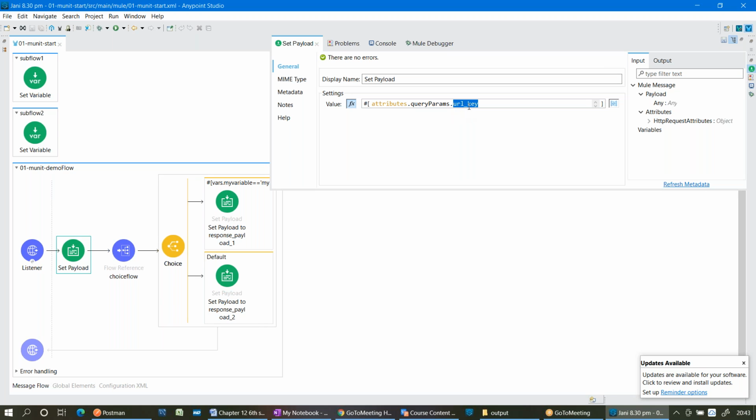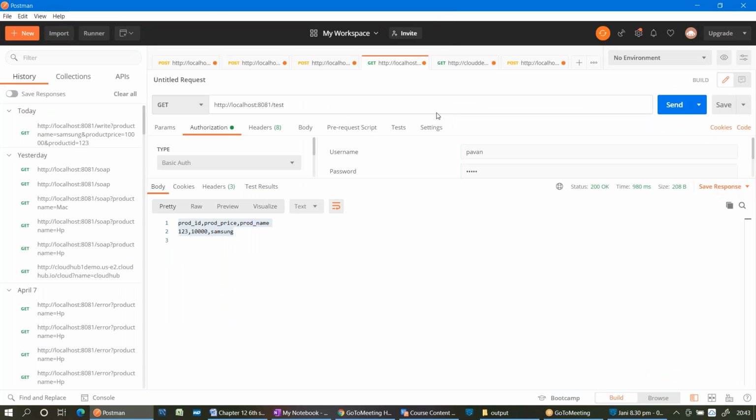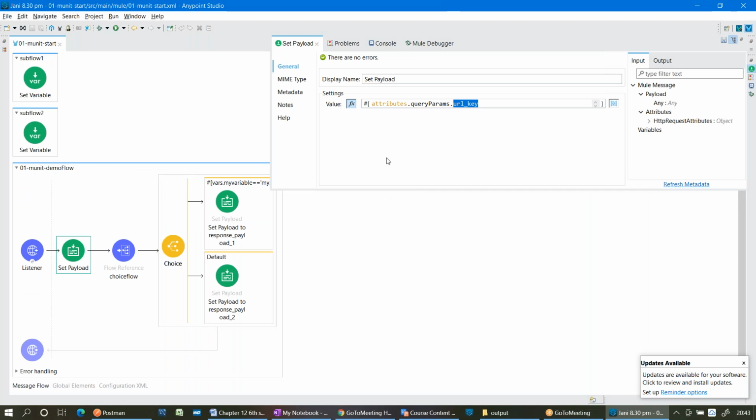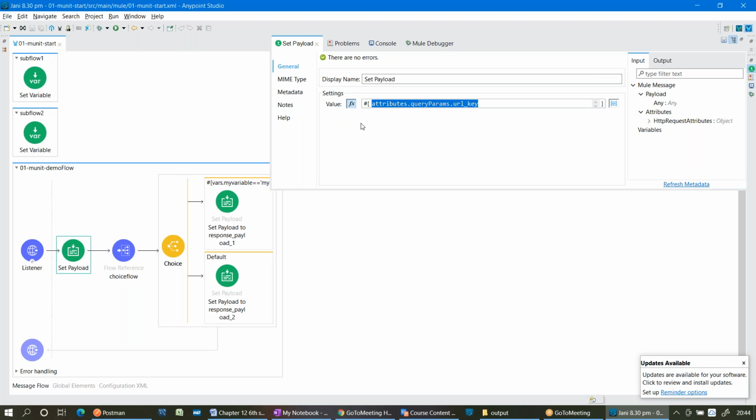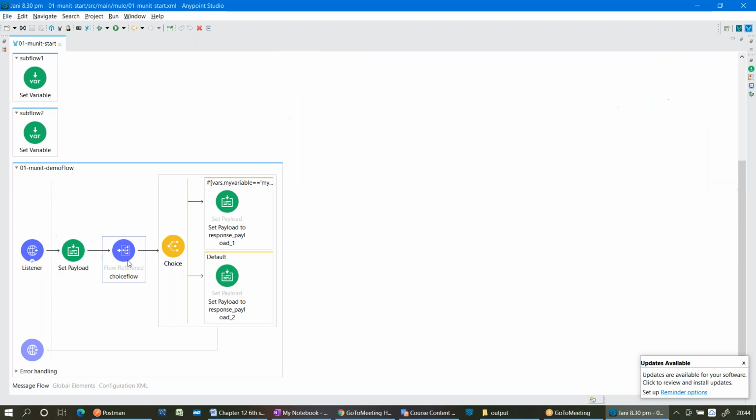So query params dot URL underscore key is the key. Whatever value you pass, for example, I'm passing payload underscore 1 as an input, this value will become the payload value in the event by writing this DataWeave expression. So what is the payload value right now? Payload 1.